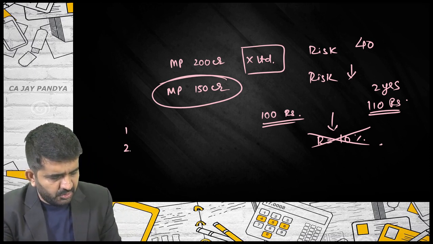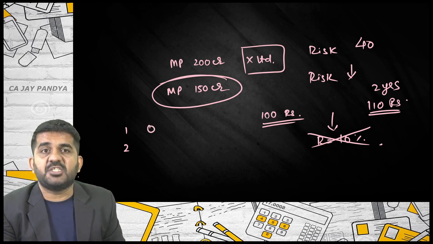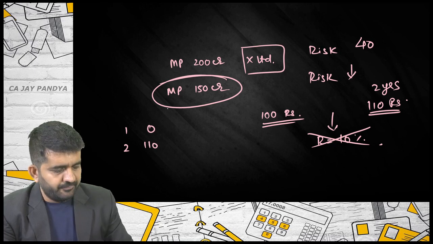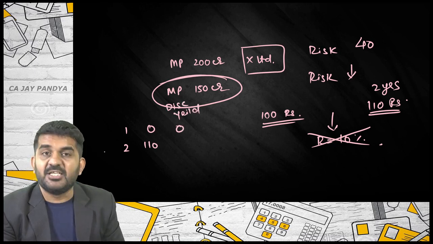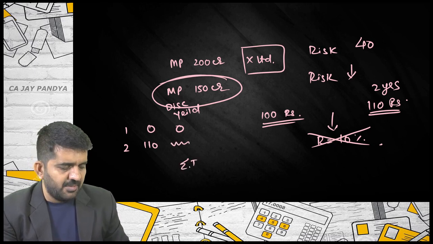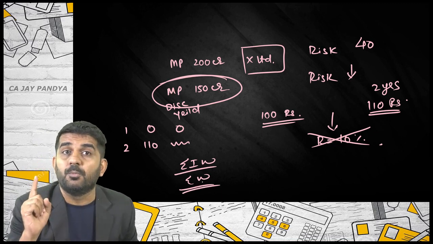Yes. After year 1, what is the cash flow? 0. What is the cash flow after 2 years? 110. Discount this cash flow at the yield. This will remain 0, but here there will be a figure. Still, with sigma IW divided by sigma W, you can also find out the duration of zero coupon bonds.